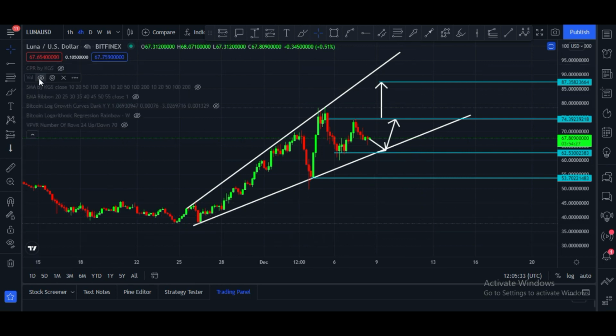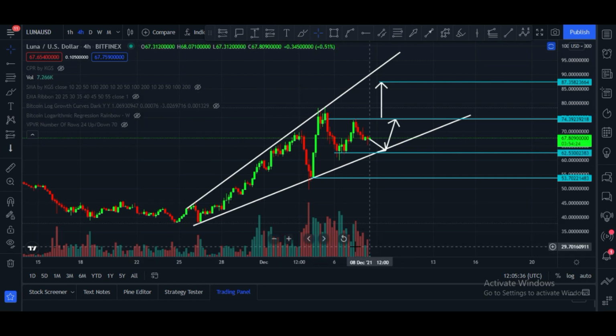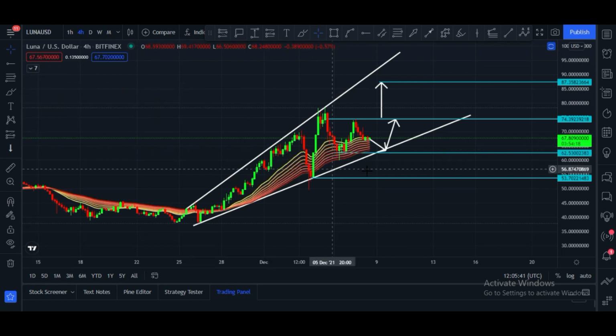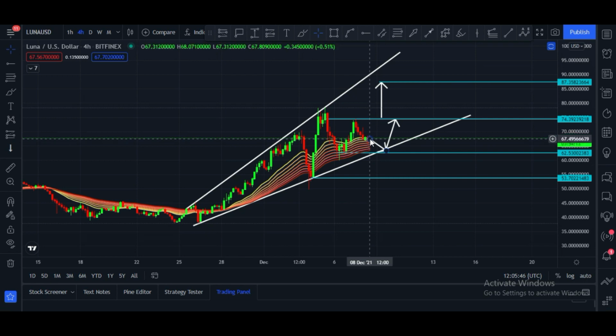Let me please show you volume. There is very good volume in Luna chart, that is a good sign. And let me please show you EMA ribbon. Candles are trying to break this EMA ribbon, and that is a very good sign. Once candle closes above $68 price zone, in that case definitely Luna is ready to hit these targets.